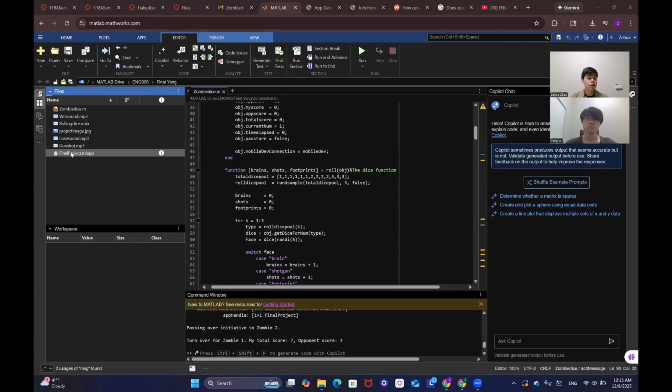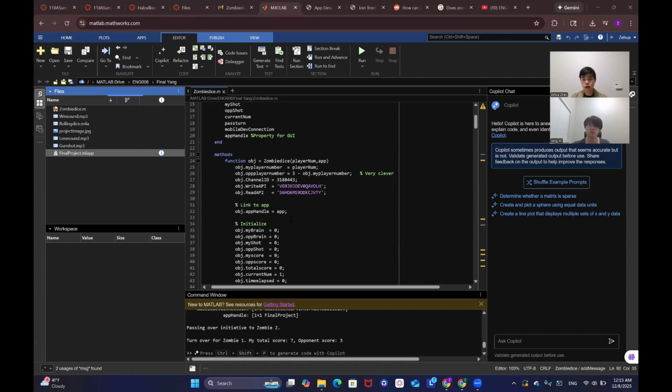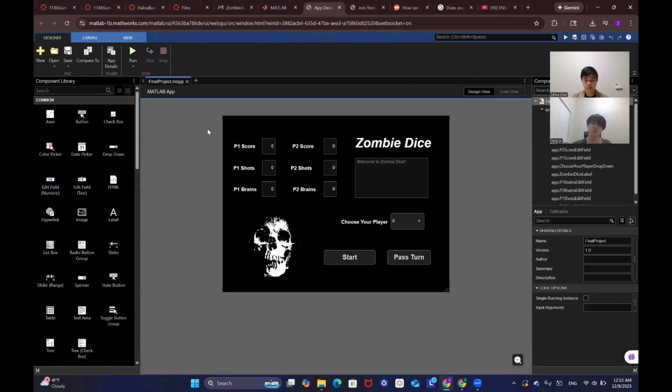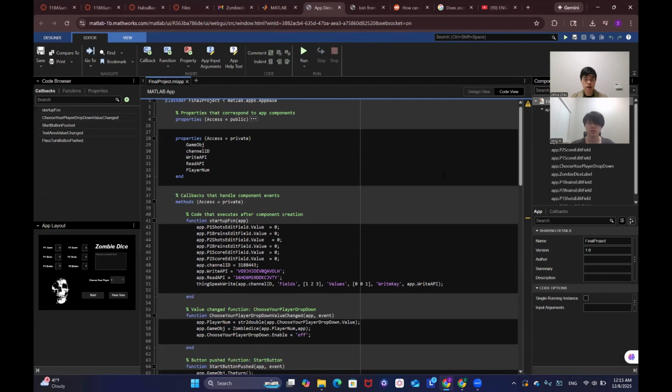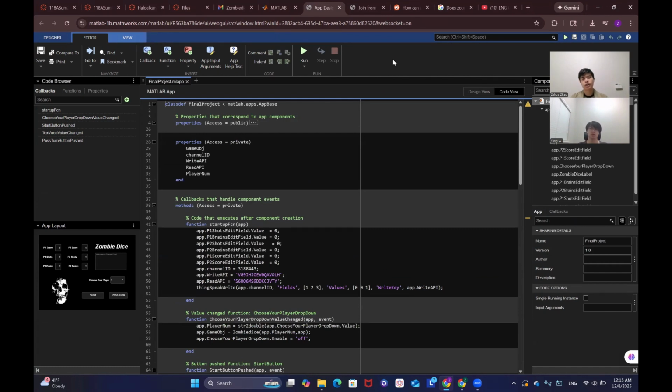Now, without further ado, let's get into the code. Taking a look, we have the files folder over on the left. There's the .env file, which I did most of, including the turns, passing turns, login score, talking to TeamSpeak, and all that. Yang, how about you talk a bit about what you did? Yeah, I mostly connected the correct functions from the .env file to the actual GUI, and also did the design of the GUI and the visual aspects and sound effects. All right, cool. Yang created this, and Yang wrote most of the stuff over here. And we did the debugging together.